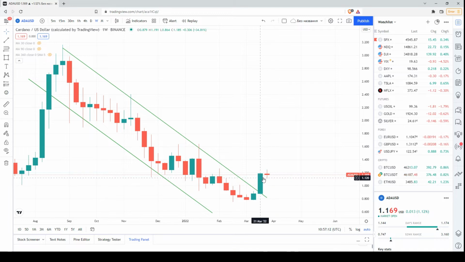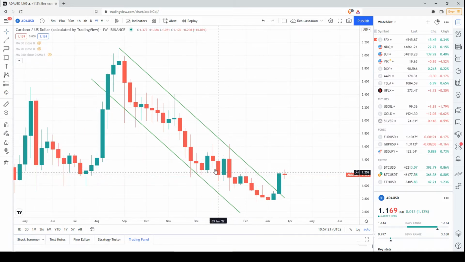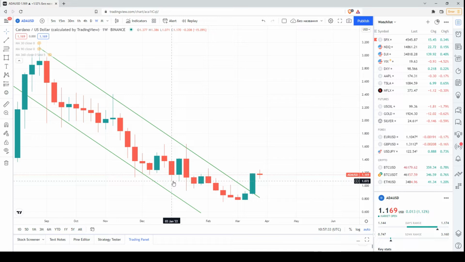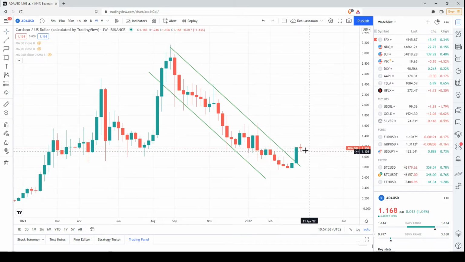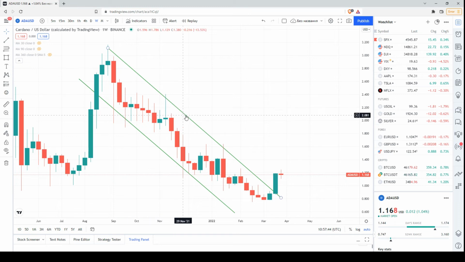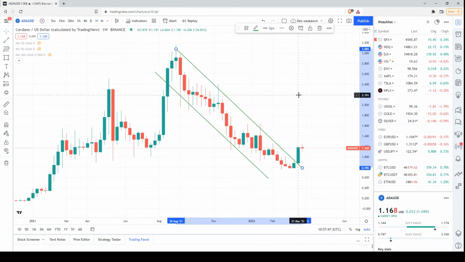We have the first solid bullish candlestick with a maximum significantly above the previous one and a minimum significantly above the previous one. Even during these rebounds here, the minimums of these bullish candlesticks were at the level of the previous one. So for example, this one and this one as well had a local low at the level of the previous one. So now we have a solid bullish candlestick with a maximum, once again, significantly above the previous ones and a minimum significantly above the previous ones. And the price chart probably exited this descending channel. So this is an additional bullish signal, and it's a clear signal that the price is starting to receive support here.